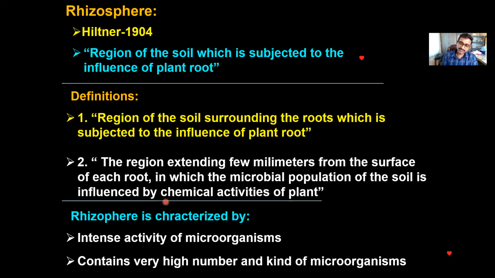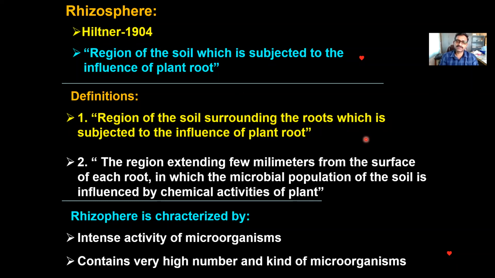habitats of the microorganisms. And this intense activity of microorganisms in the rhizosphere is because the plant releases nutrients through roots, which are called root exudates. So in soil, root exudates are the richest and most diverse source of nutrients for microorganisms.